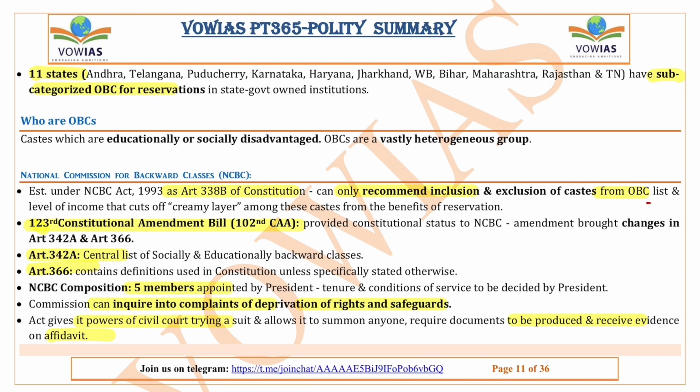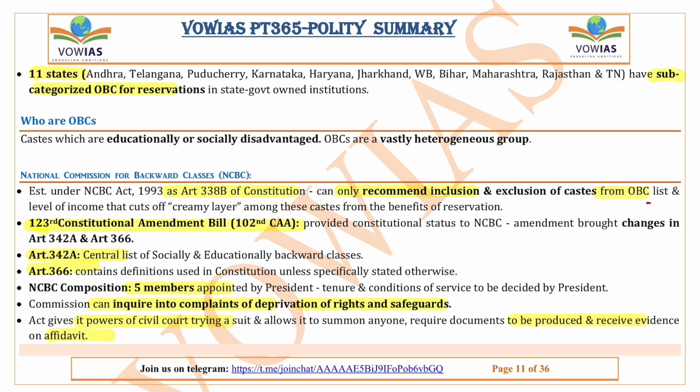From the examination point of view, there is no need to remember all the 11 states, but we just need to know there are some states where subcategorization of OBC is already done. The OBC is divided into BCA, BCB, BCC, and BCD. So, depending on their backwardness, they get the reservation.